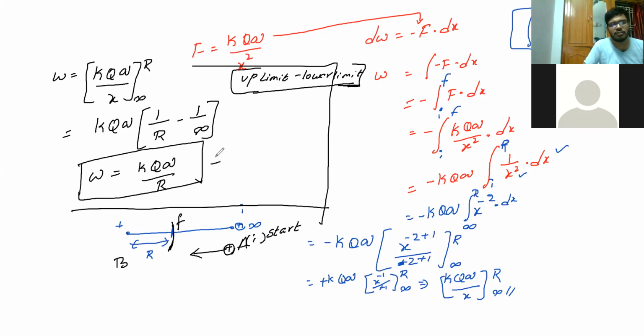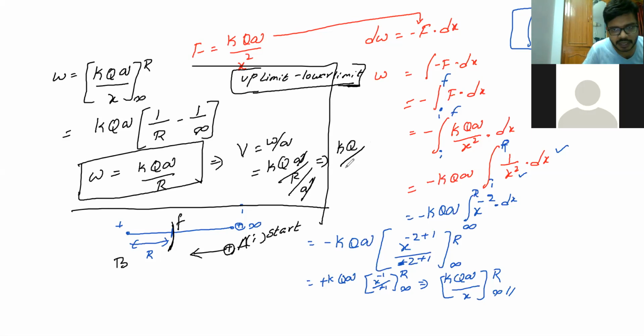Right? Yes. So with this, V is equal to W by Q, which is equal to K capital Q small q by R by small q. So small q will get cancelled, which is equal to K capital Q by R, is your potential. It is your V. So this is your final formula.